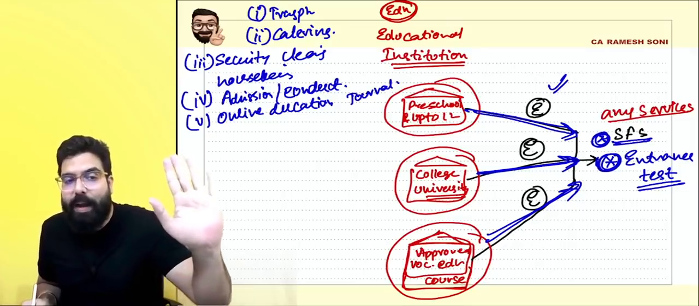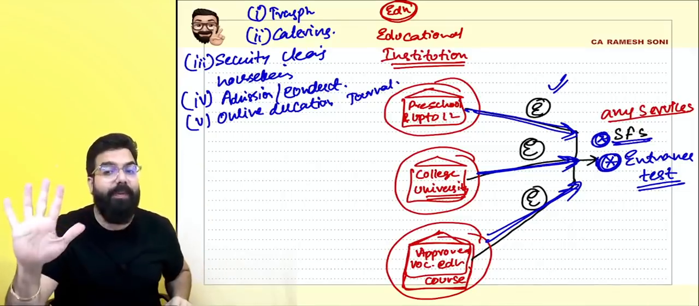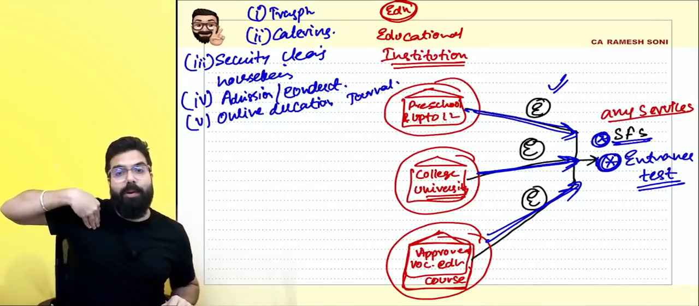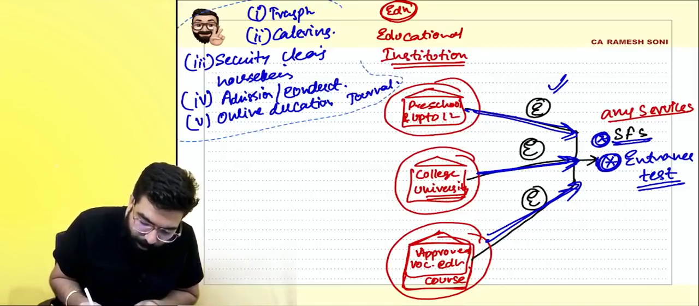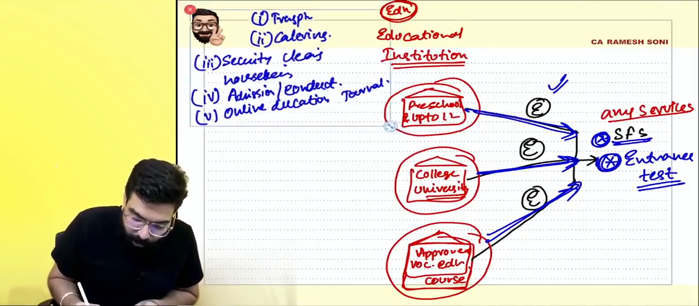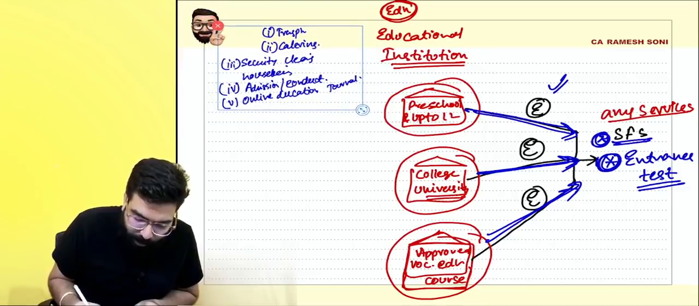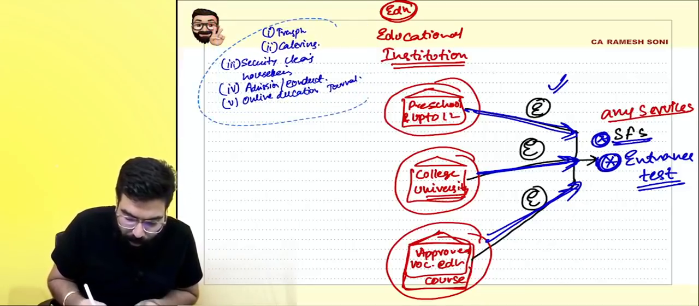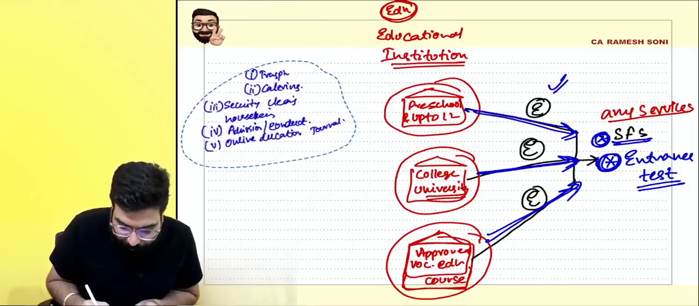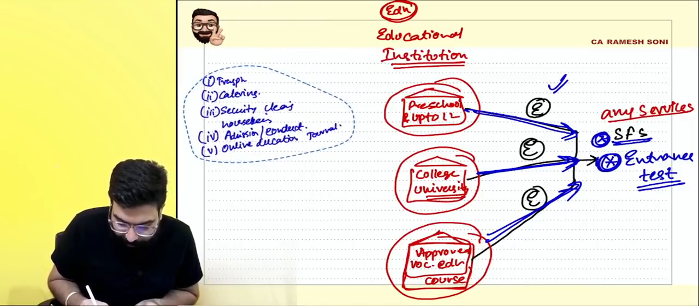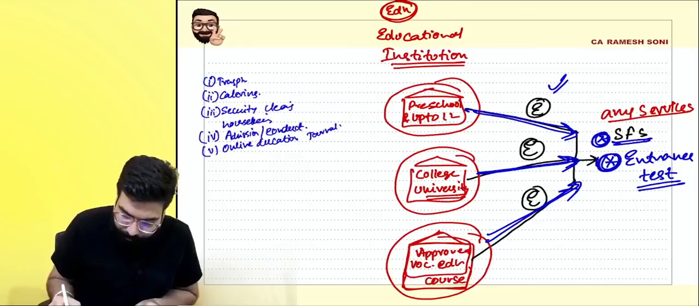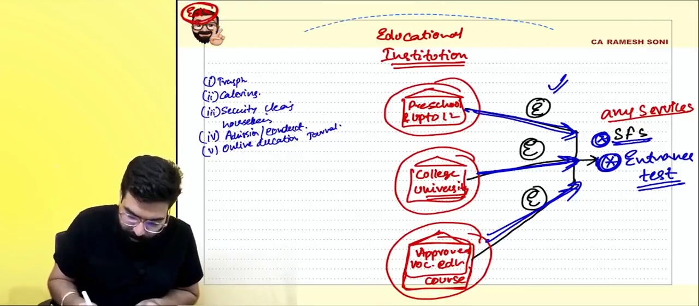I told you about five. They have told only five things which, if provided to educational institution, shall be exempted. But in these five, you have to be very careful. What do you mean by, sir, very careful? What are the five services? Can you tell me first of all? I told you about these five services. I am teaching you education.